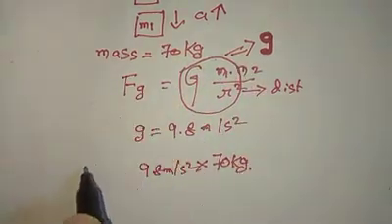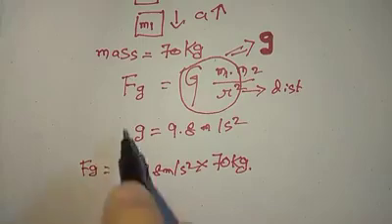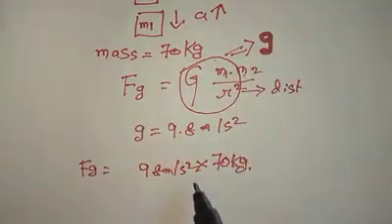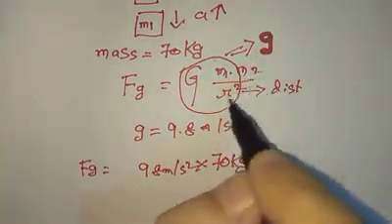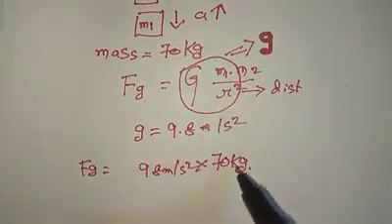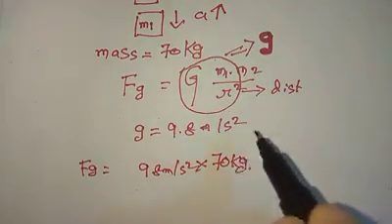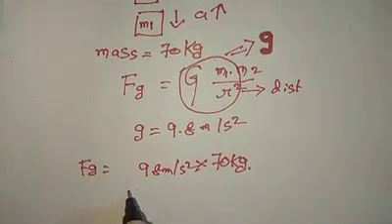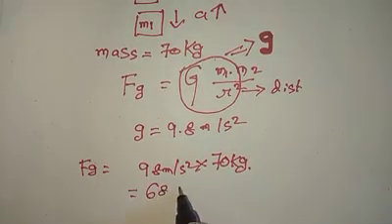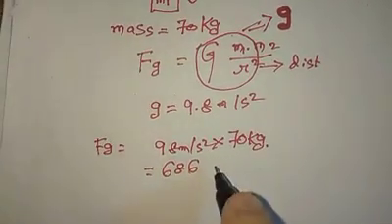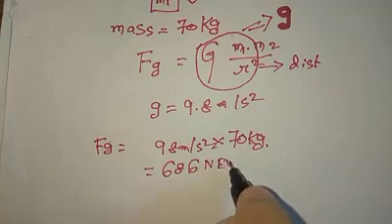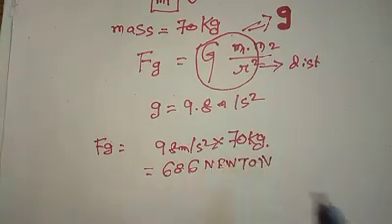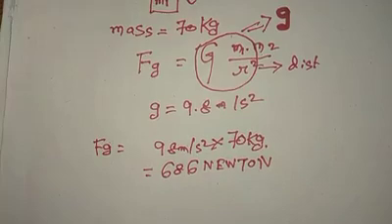I consider this part, G multiplied by this part, not considering the other for the time being. This solves and gives you a value of roughly 686 newtons.